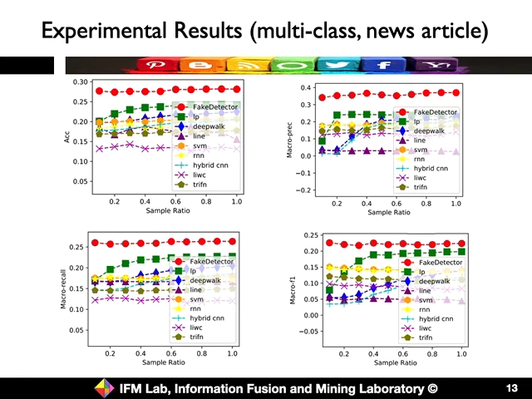Because the time is limited, we only show the multi-class classification results on this page. According to the scores, our method FAKEDETECT achieves the highest score on all these 4 metrics compared with the baseline methods, and the gap is very significant. It shows that our method can solve the problem very well, and can detect fake news from the true ones. We also have the binary classification results in our paper, so you may refer to our paper for more information.